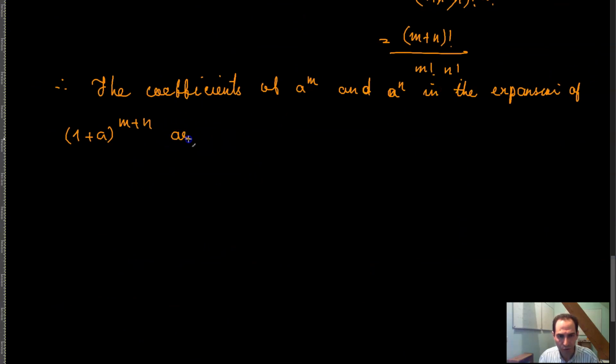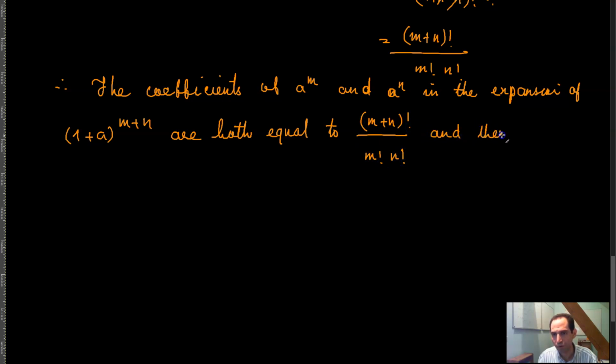are both equal to m plus n combination m, which is basically (m plus n) factorial over m factorial n factorial, and therefore equal. Right? So that's basically this question here. That was question number 9.